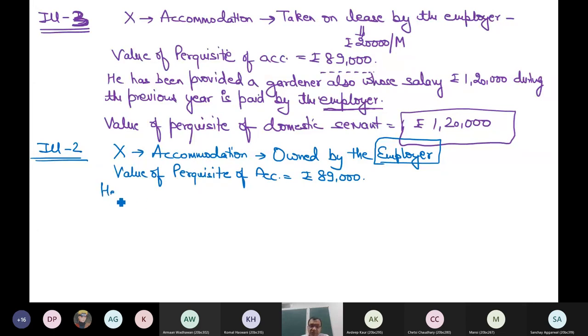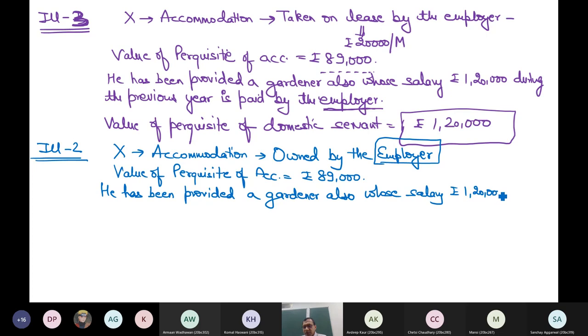Same language. He has been provided a gardener also, whose salary rupees 1,20,000 during the previous year is paid by the employer.